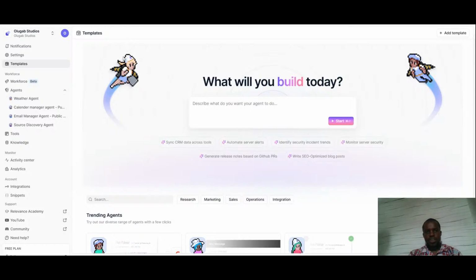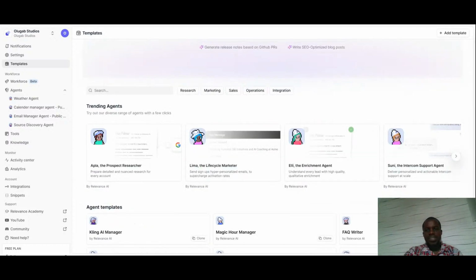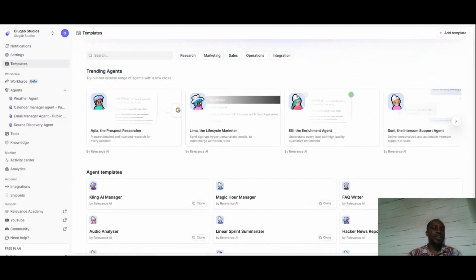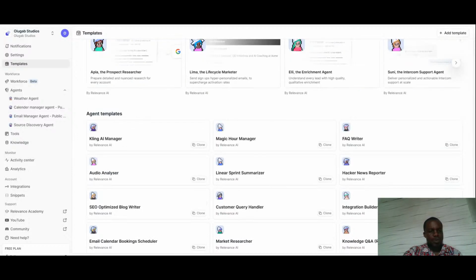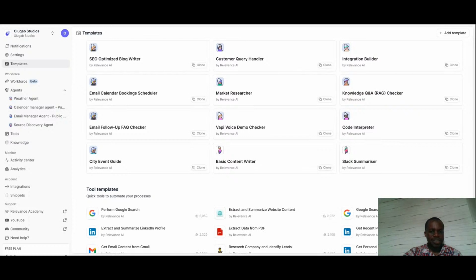When you come and you see this place now, you would observe that we have a template, and it will ask you what would you like to build today. At least you've seen it. And if you go down, you see different templates, different things that other people have worked on. Example, we have, if you can see, Clink AI manager, magic hour manager, FAQ writer. So these are things that people have already done on this place, and they are making it available for you.